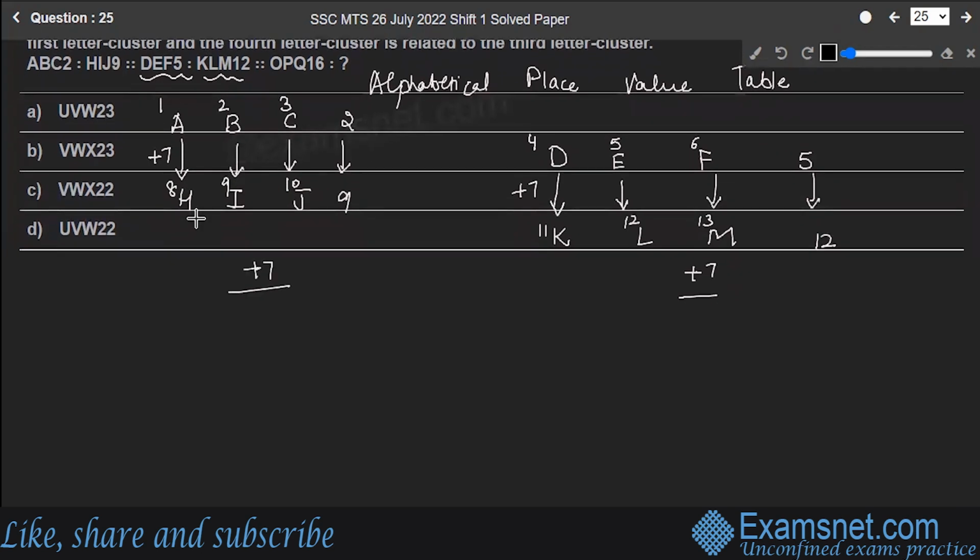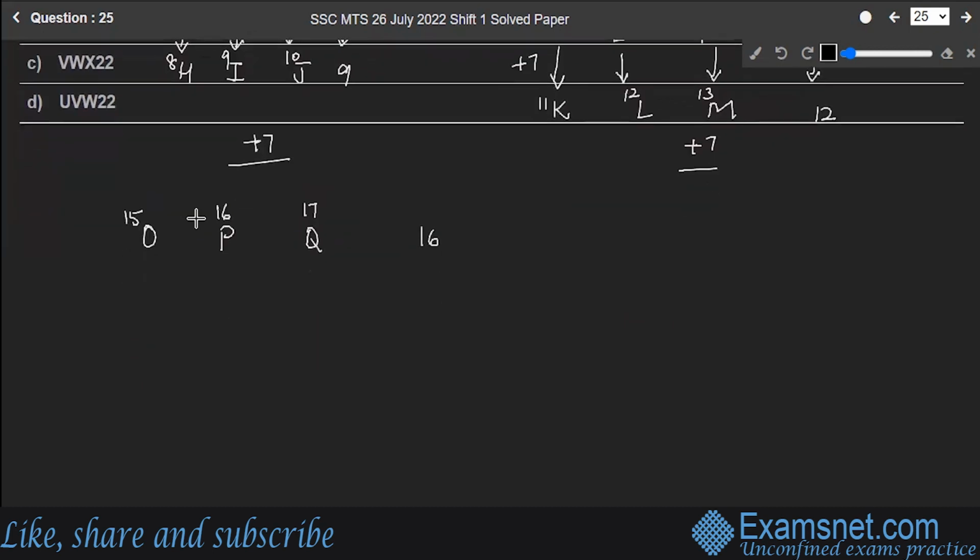So the next one is O, P, Q, and 16. You have to find out the corresponding letter cluster for this. Correct. O has the position 15, P is at 16, Q is at 17, and let the 16 be as such. Now let's add 7 to all of them. Adding 7, I'll get 22, 23, 24, and 7 will be added to 16, which will be 23 now.